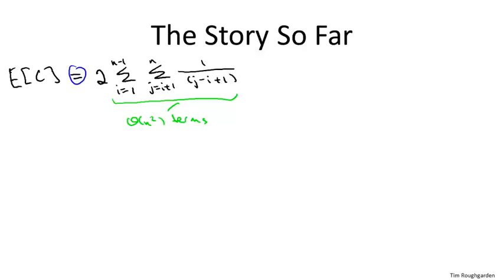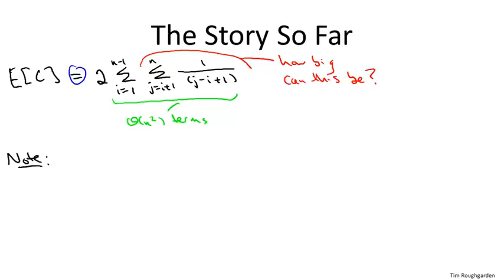So the idea is we're going to think about a fixed value of i in this outermost sum, and then we're going to ask how big could the inner sum be? So let's fix some value of i, the value of the index in the outer sum. And then let's look at the inner sum, where j ranges from i plus 1 up to n, and the value of the summand is 1 over the quantity j minus i plus 1.